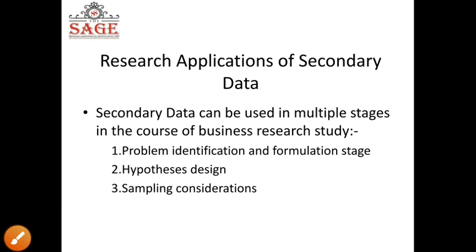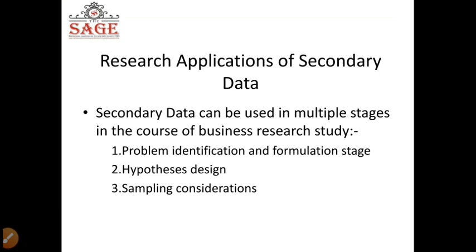Research application of secondary data. Secondary data can be used in multiple stages in the course of a business research study. First, the problem identification and formulation stage. In research methodology, the most important aspect is the first step, which is to identify your problem, because many times when a person is undergoing research, it is very difficult for him to identify the problem. So, in order to identify the problem and to formulate the objective, we need to have secondary data in front of us.